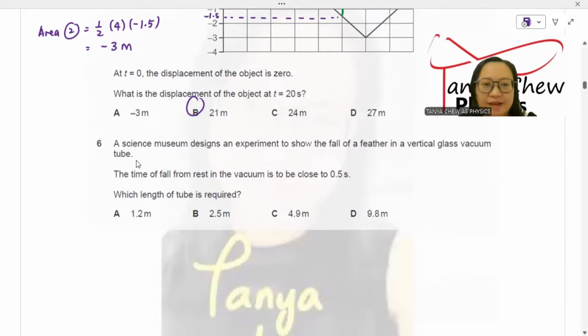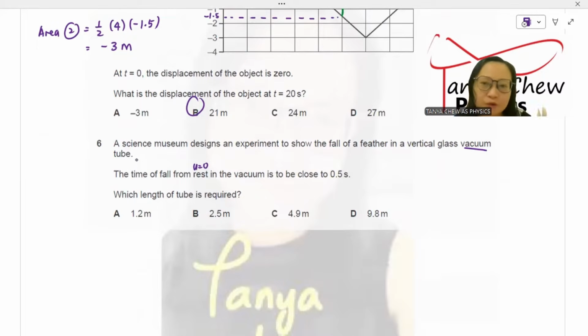Number 6, a science museum designs an experiment to show the fall of a feather in a vertical glass vacuum tube. Oh, the vacuum is the key word. The time of fall from rest, u equal to 0, in the vacuum is to be close to 0.5 seconds. Which length of tube is required?